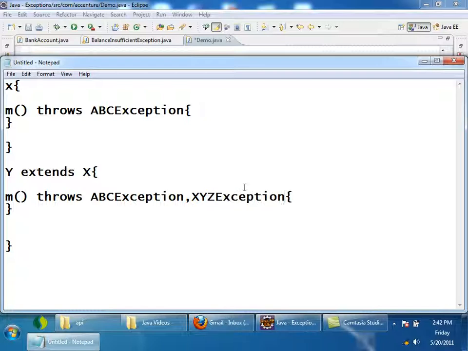This is wrong. It will give a compilation error. This can be one of the probable questions in your exam.